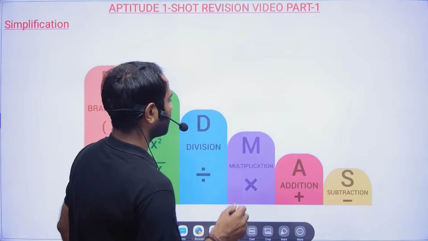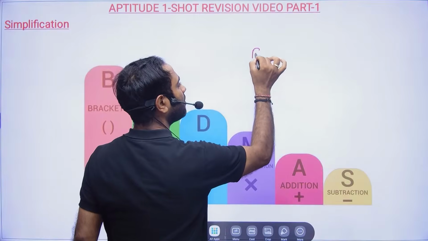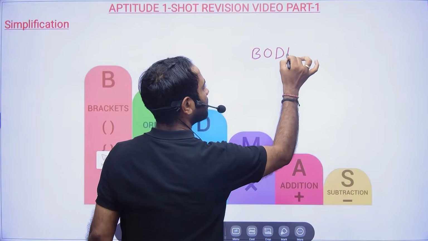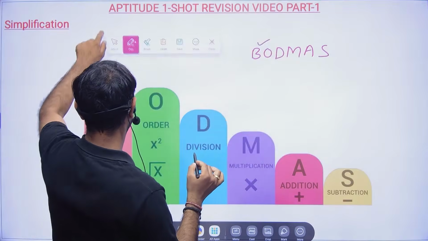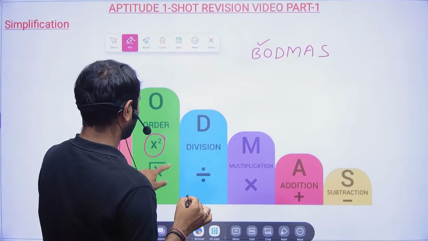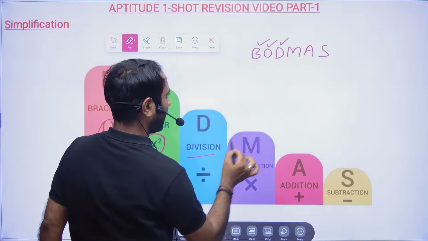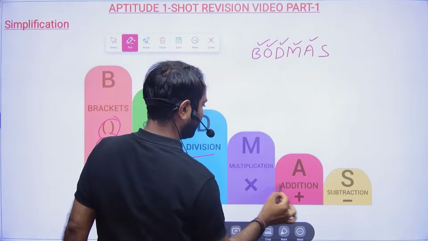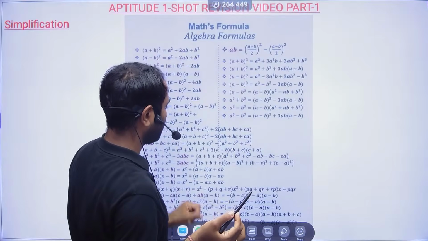So first you have to take care of the brackets, then order, that means any square root, then division, then multiplication, then addition, and then subtraction. Once we start doing some problems, you will be able to realize.